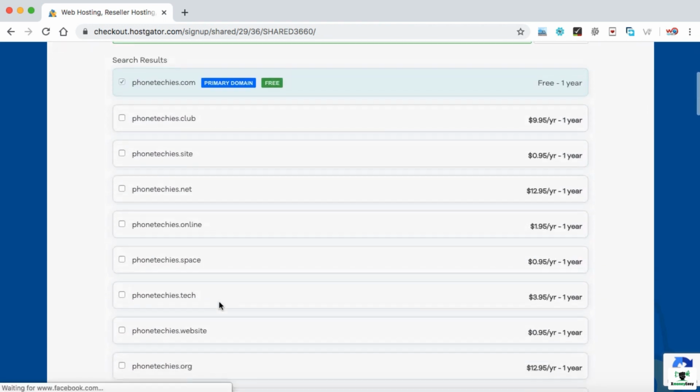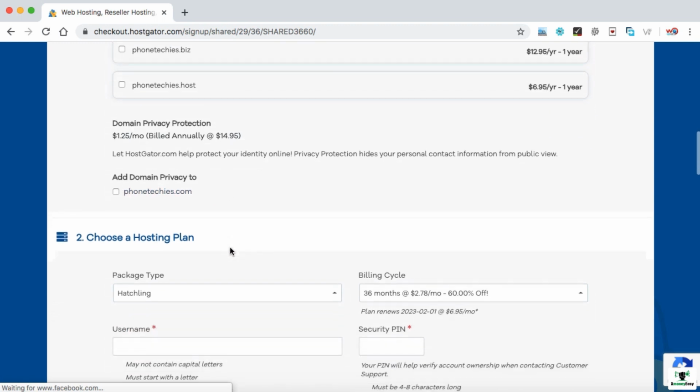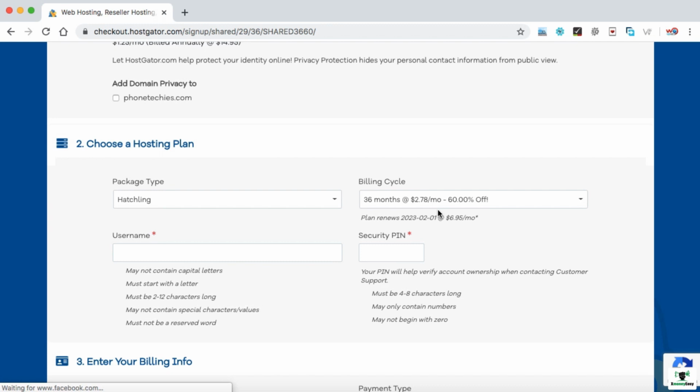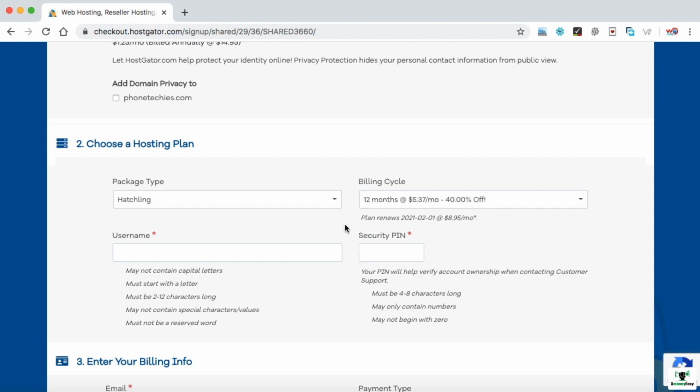Now let's scroll down. Here we have an additional service, domain privacy protection. Just uncheck this box because it will cost extra and I would like to save your money as much as possible. Now package type, we have already selected the Hatchling plan. Billing cycle: by default a 36 months billing cycle is selected. I recommend you go ahead with at least 12 months so that you are eligible to get the free domain with your hosting plan. A domain name itself costs around $15 or $16 a year, so that amount can be saved.